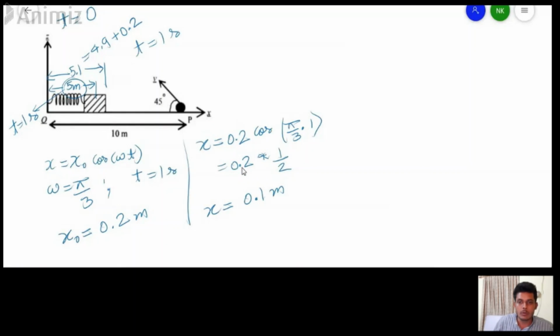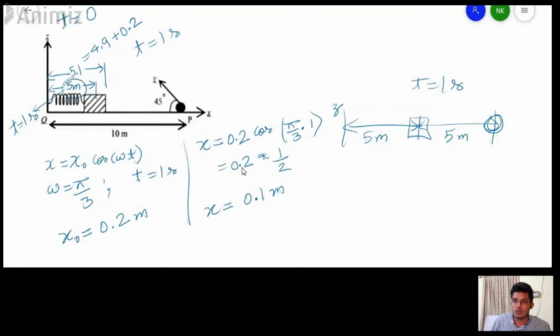Now we know that at t equals 1 second there are three things. This is the z-axis, this is the block, and this is the pebble. Now the distance is 5 meters. This is the pebble, here is the block, this is also 5 meters. This is at t equals 1 second. So from here we can find that the horizontal range that the pebble will have to travel is 5 meters. R equals 5 meters.